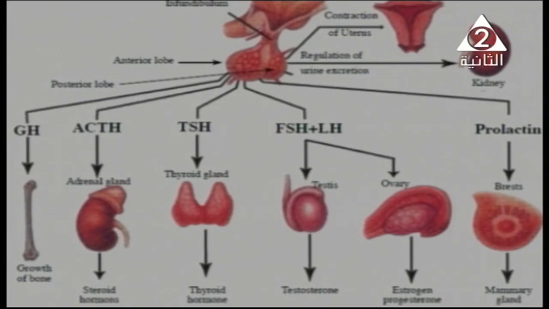Such as what we have here. The GH refers to growth hormone, which helps us in growth of bones and all tissue and so on. And also we have ACTH, or adrenocorticotropic hormone. And also we have TSH, thyroid stimulating hormone.